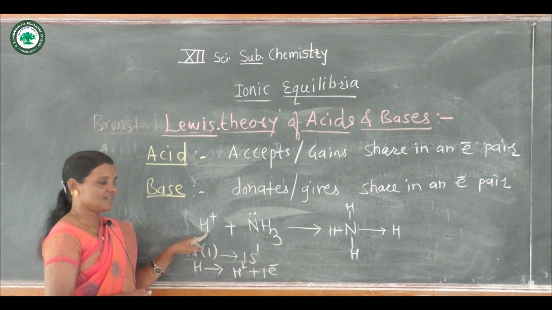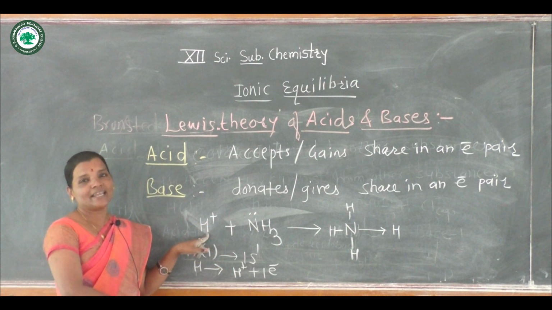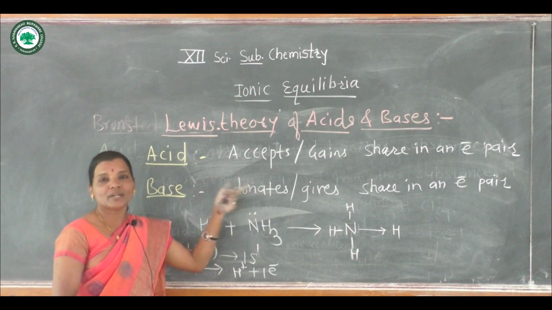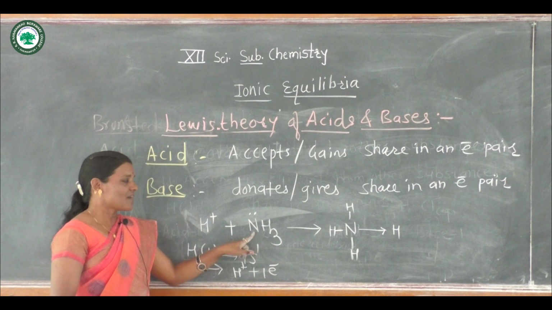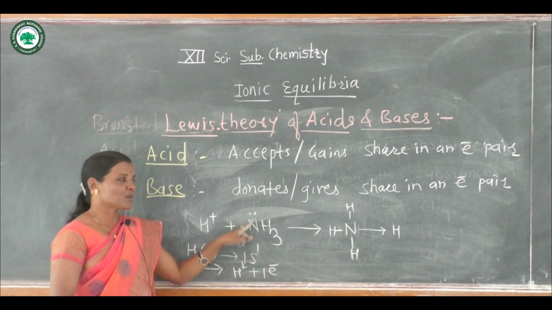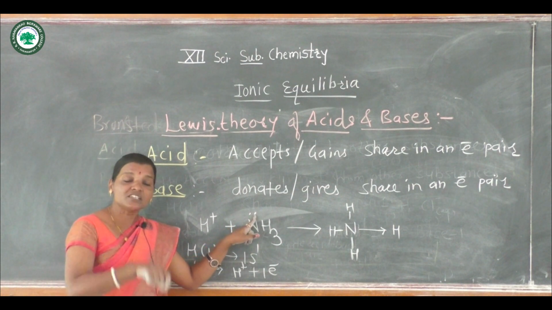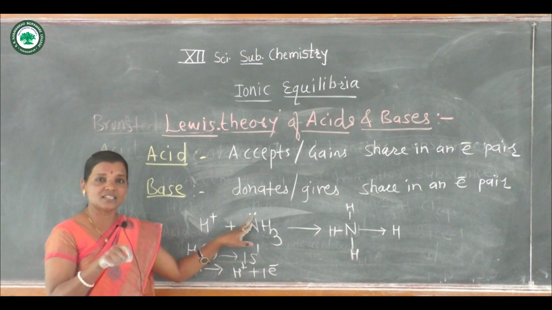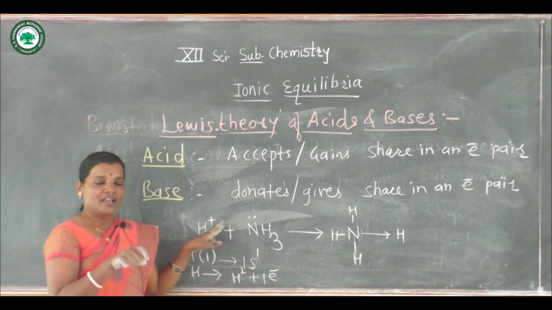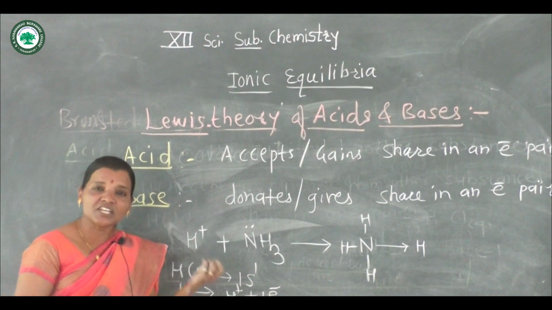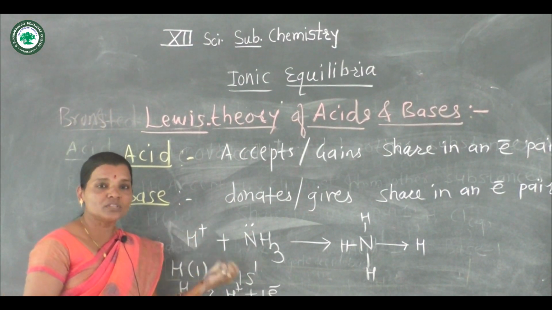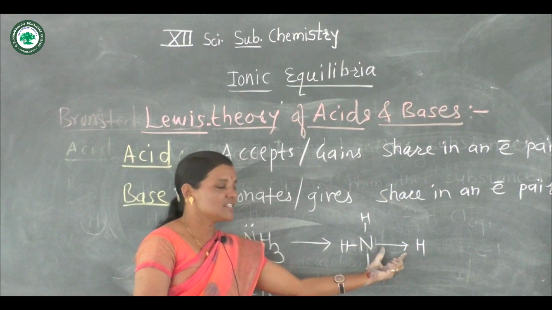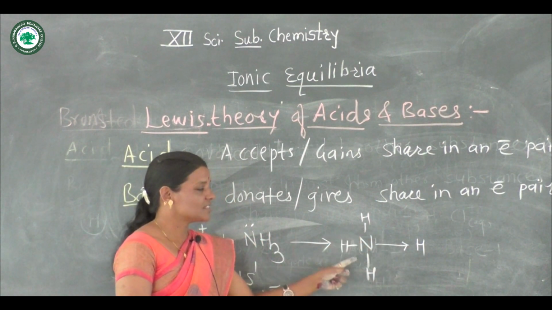And hence nitrogen can gain electrons, and nitrogen can also donate electrons. So here in NH3, nitrogen is an electron rich species. Nitrogen donates both the electrons, which acts as a lone pair of electrons. H plus, an electron deficient species, accepts both the electrons from nitrogen, and so here the fourth bond is different from these three bonds.